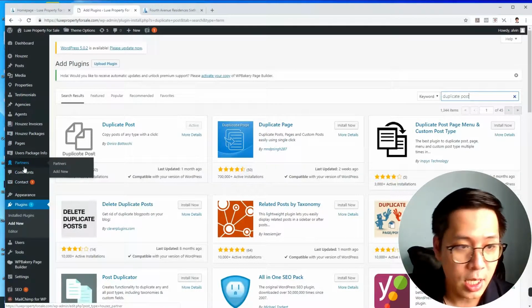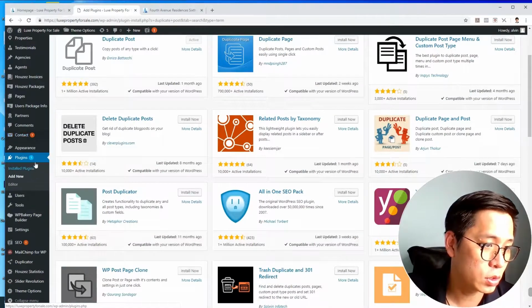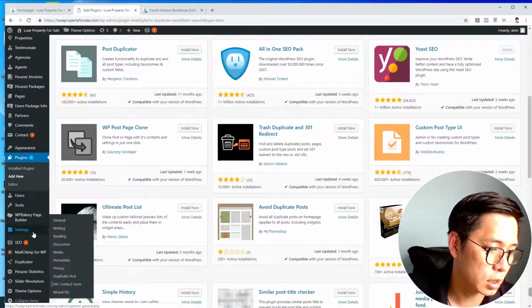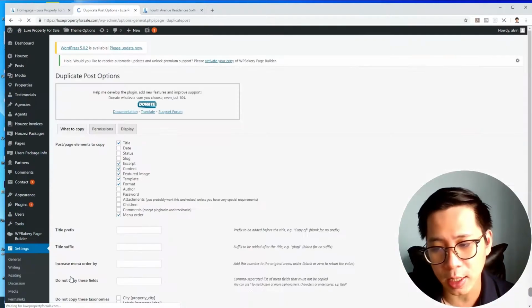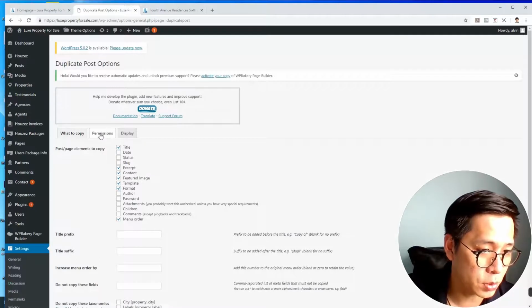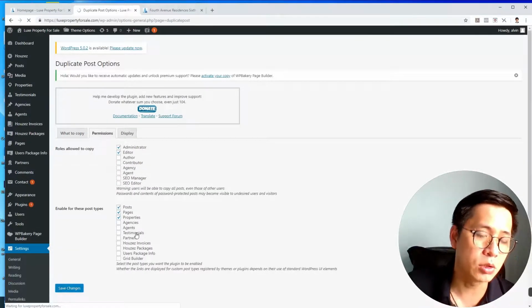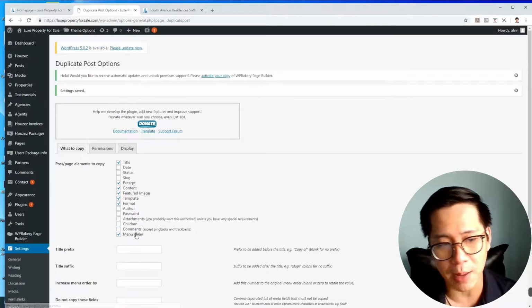your WordPress site. We should all have the duplicate post plugin, since I already created the website for you. But the thing is, we need to go to the settings. Under duplicate post, we need to allow the duplicate post to duplicate the property page permission. You see this property, tick this and save changes. So now we should be able to clone a page and also make basic amendments to the page.